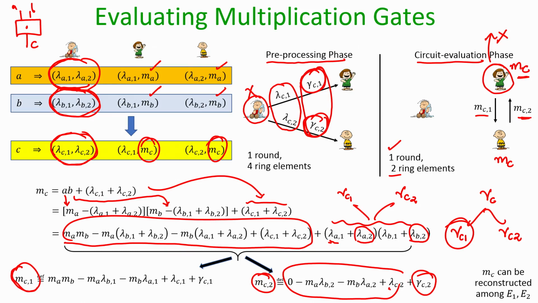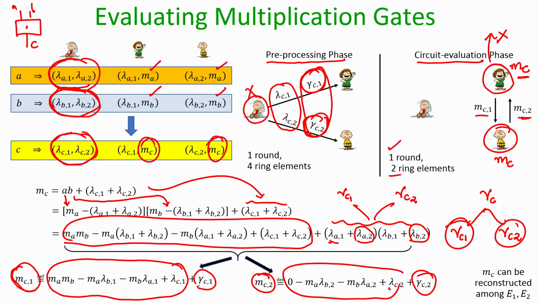evaluator 1 if evaluator 1 is corrupt, even though it knows gamma C1, because gamma C2 is not known to the first evaluator. And running the similar symmetric argument, we can argue that if, say, evaluator 2 is corrupt, it does not learn anything about whatever value evaluator 1 is sending, in the sense that it is padded with gamma C1, and gamma C1 is not known to the potentially corrupt E2.